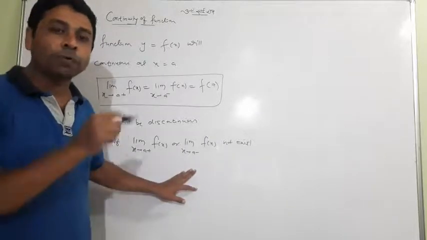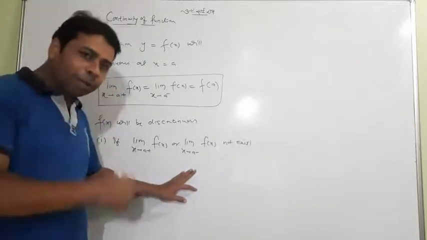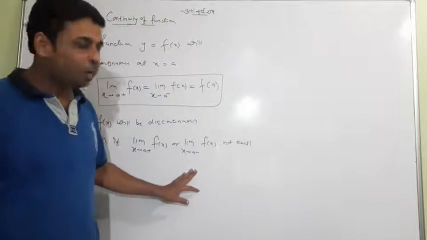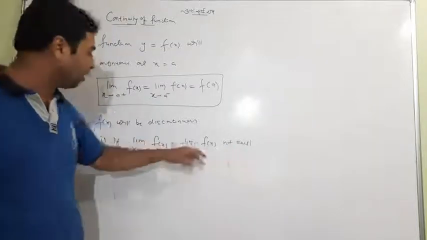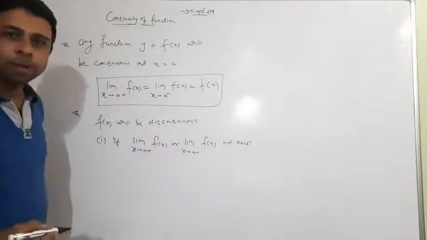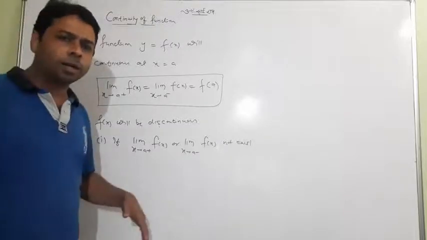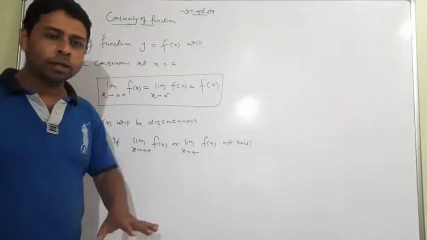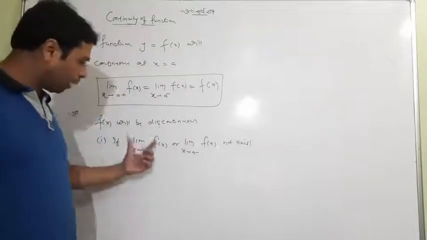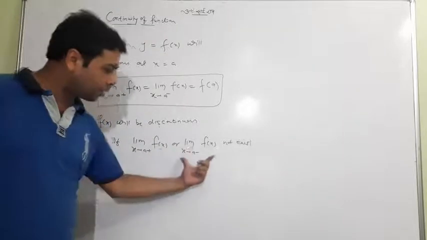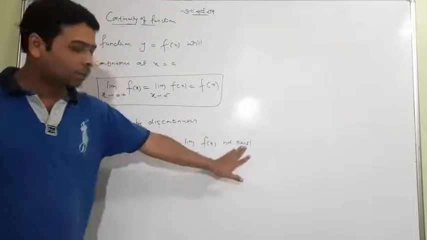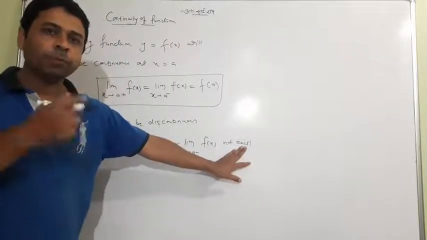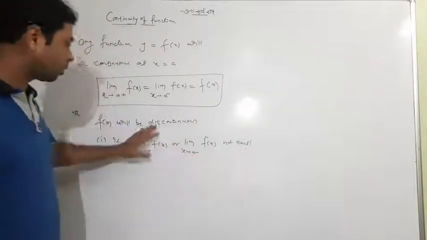Sometimes students get an infinite answer. So while finding the right hand limit or left hand limit, if your answer does not exist, meaning infinite, then you will say that the function is discontinuous. Listen to me carefully. It is not so hard, even though while reading it you may feel it is tough.